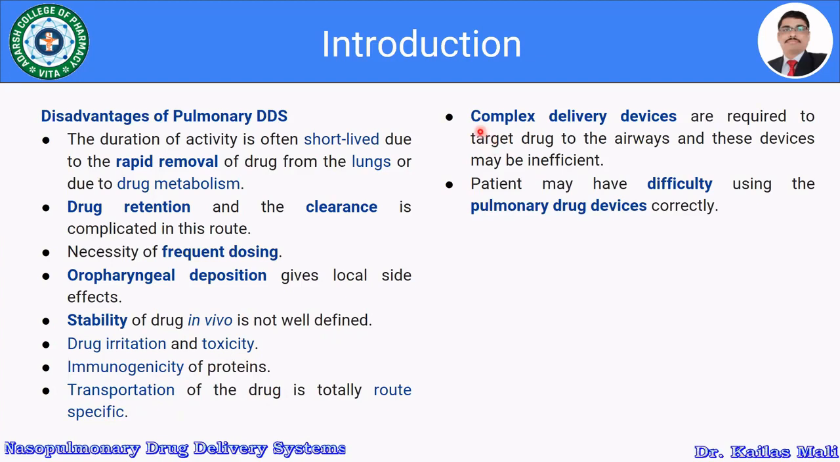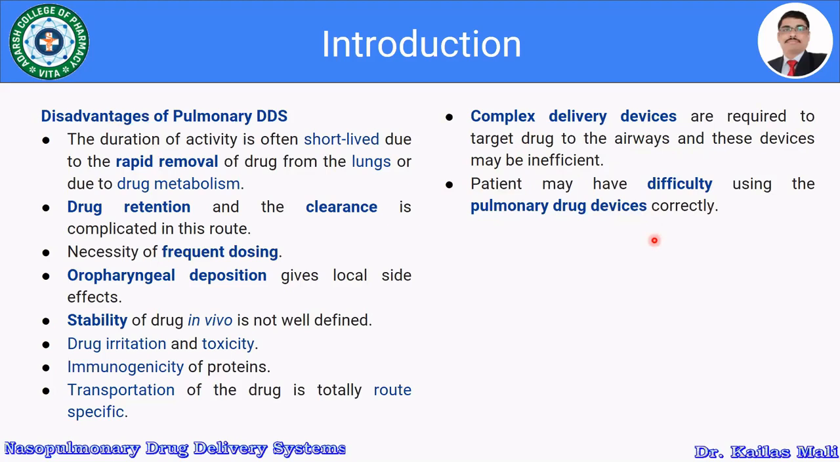Then we have to use complex delivery devices. Complex delivery devices are required to target the drug to the airways, and these devices may be inefficient. Then the patient may have difficulty using the pulmonary drug devices correctly. If the patient is not using the pulmonary device correctly, that may lead to poor bioavailability of the specific product. So these are the certain disadvantages of the pulmonary drug delivery system.